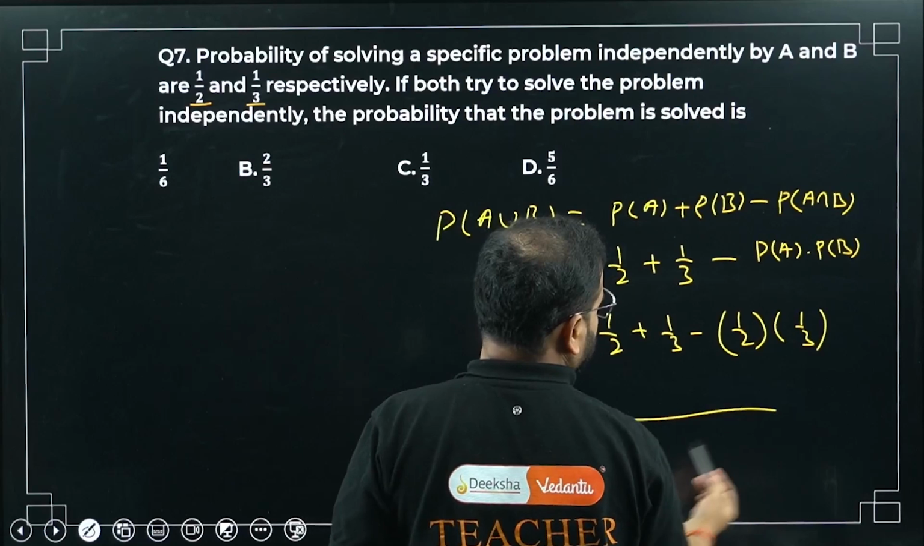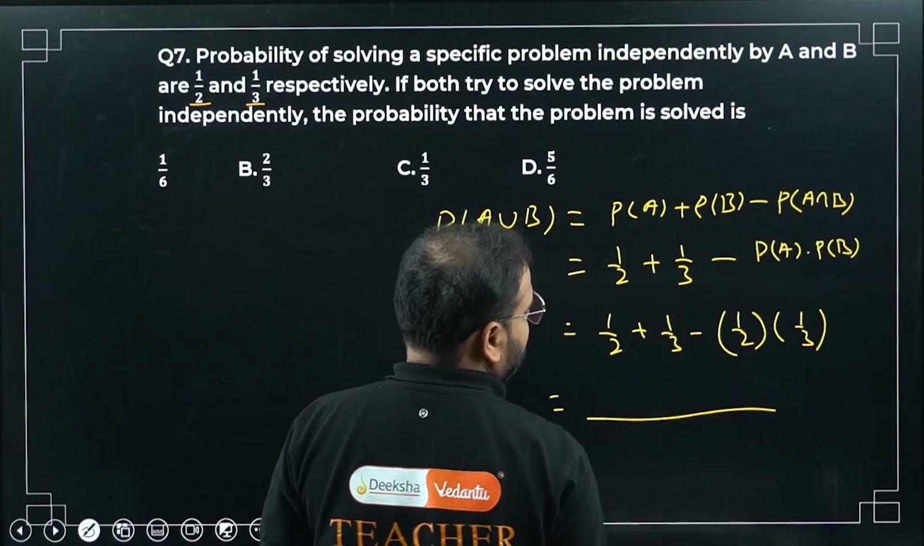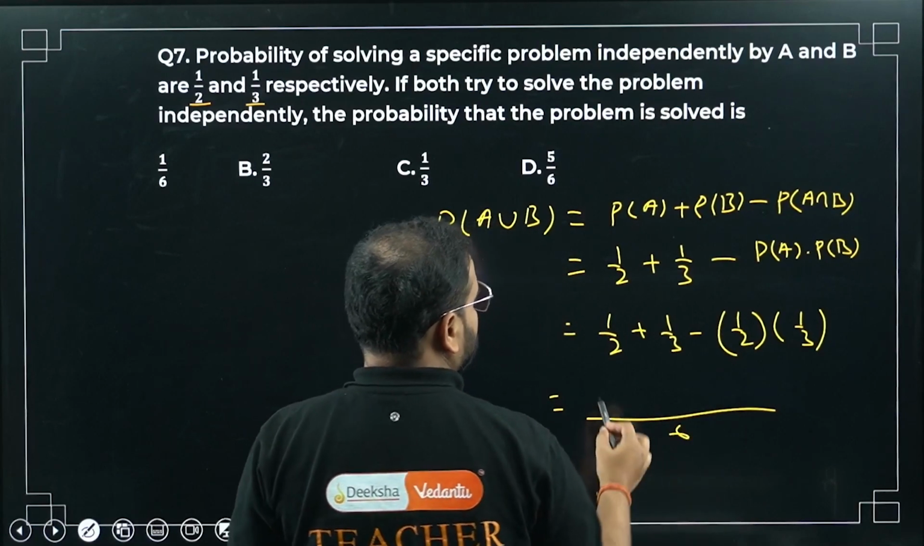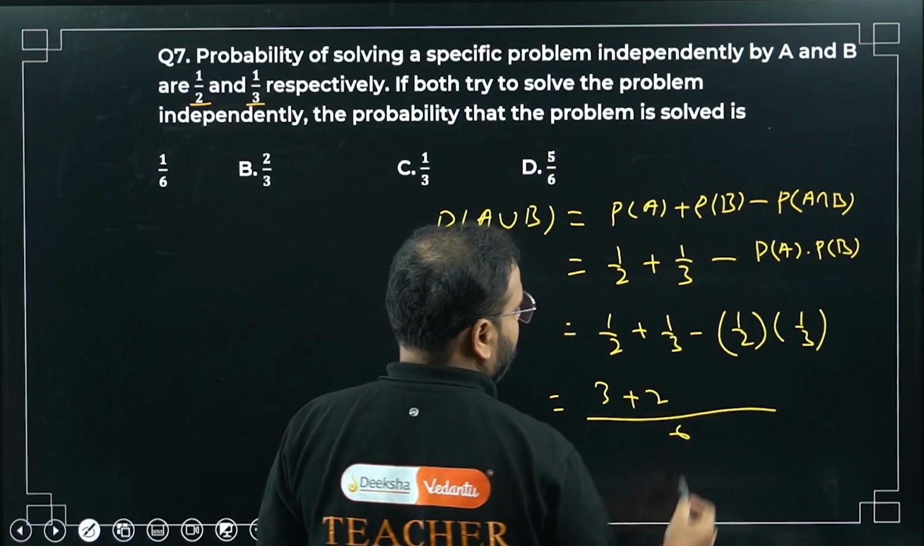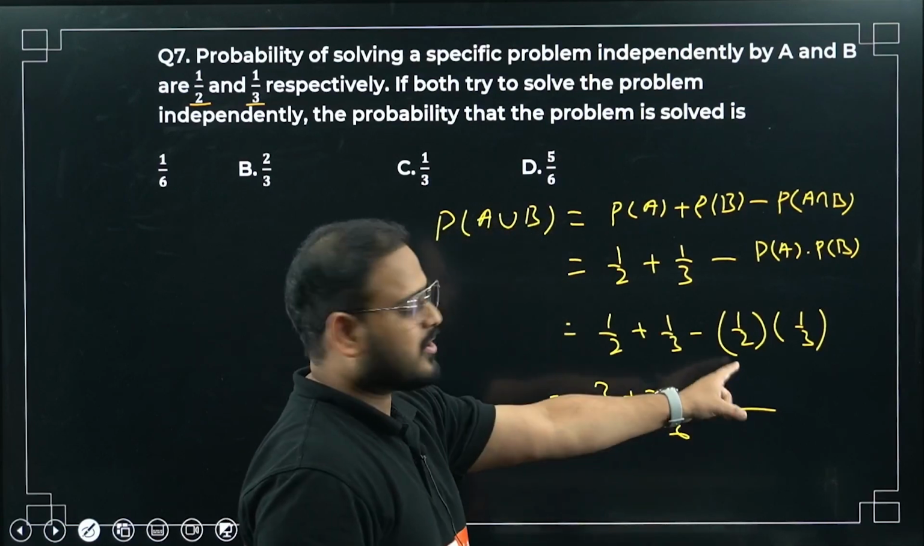How much is that, sir? Please check. This is 1 by 6, right? So LCM will be 6 only. So 3 plus 2 minus 1. 3 into 2 is 6, right? So LCM will be 6.